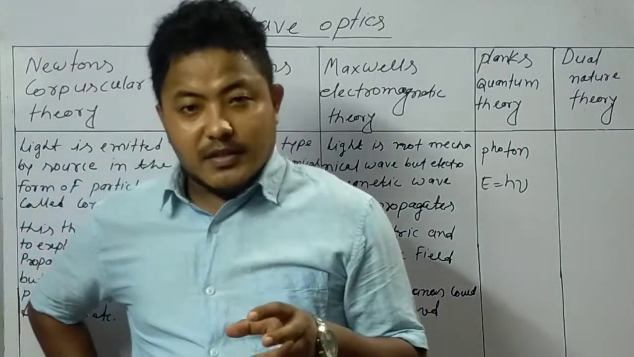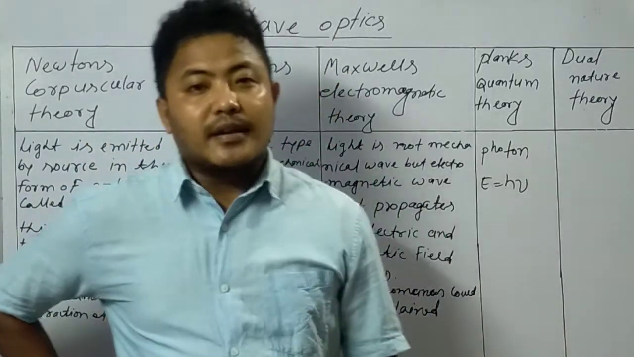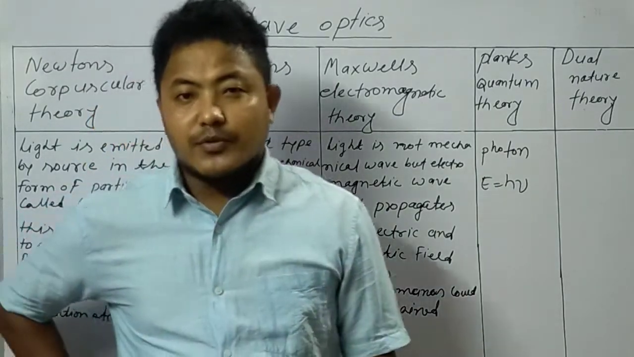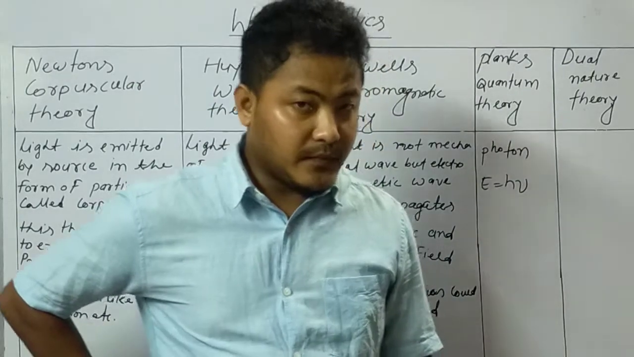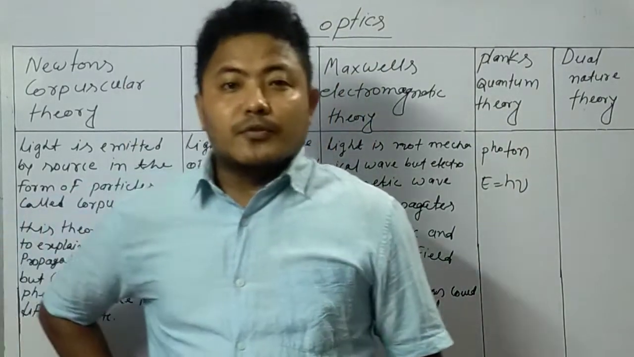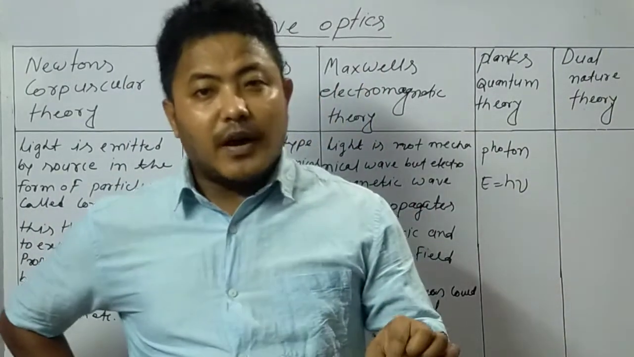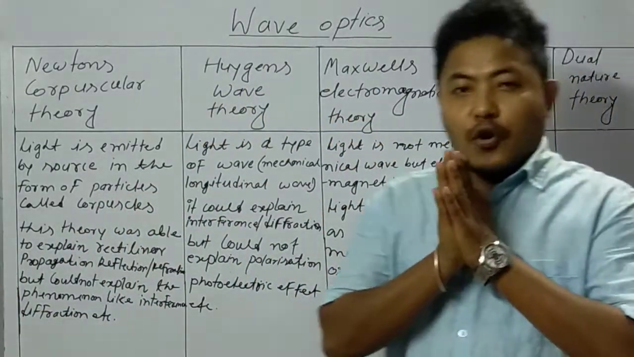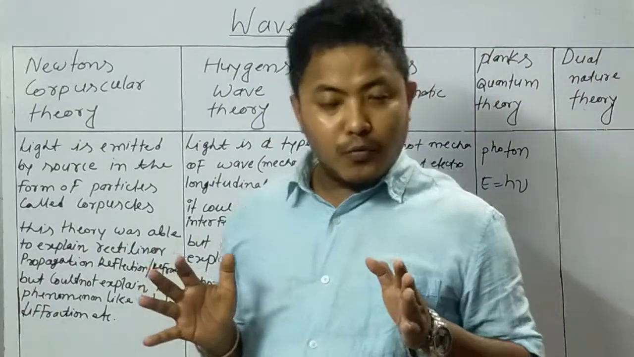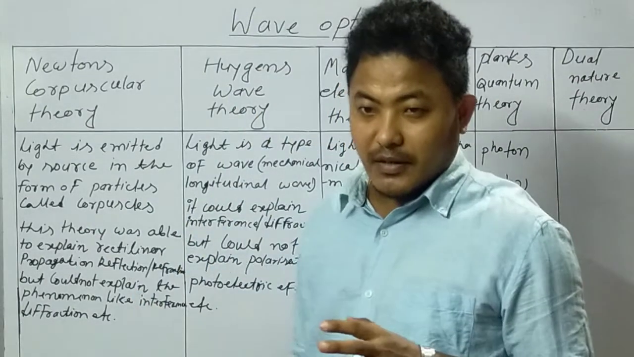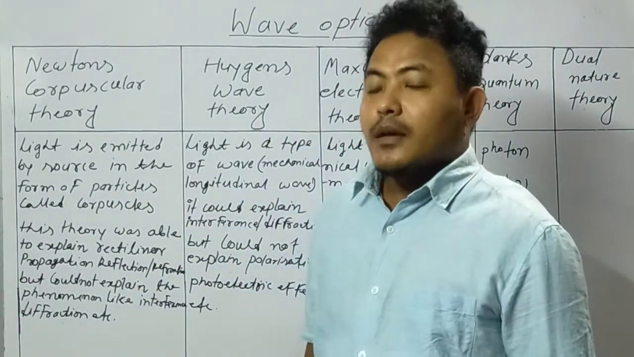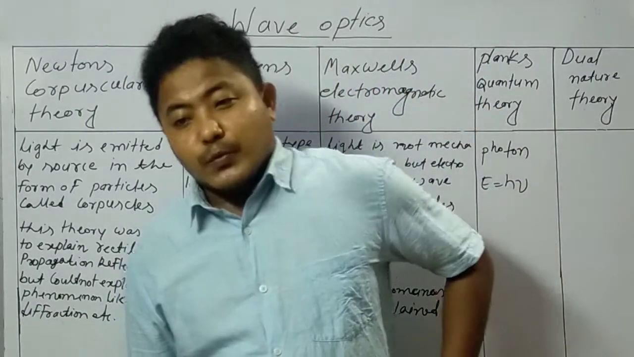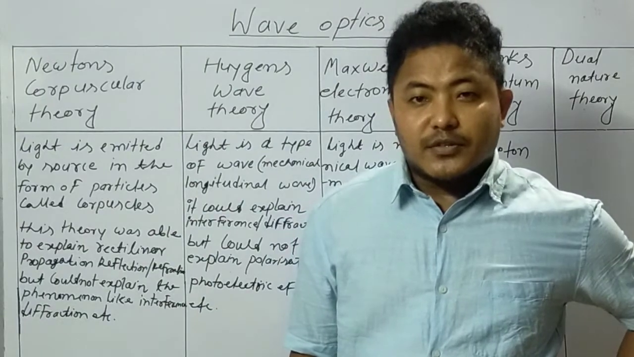After that we'll discuss polarization, and finally we'll wrap up this chapter by discussing Doppler's effect in light. Earlier you have studied Doppler's effect of sound, so here you'll find Doppler's effect of light as well. So in short, I have told you how we are going to plan this chapter, wave optics. But before starting, we should know the characteristics of light.